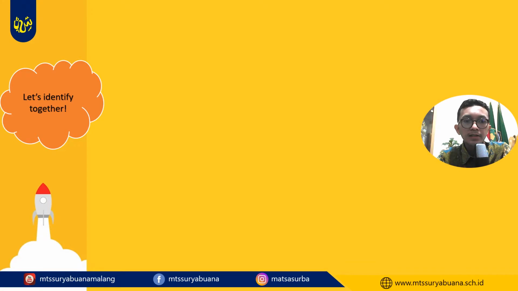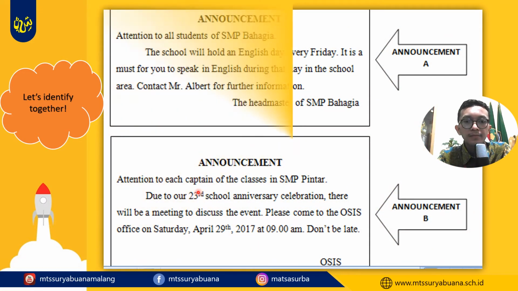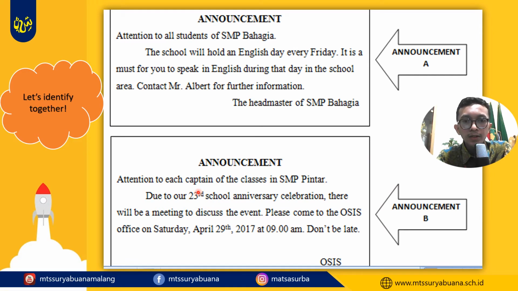Well, students, let's learn more about announcements. Let's identify together these two kinds of announcement, announcement A and announcement B. Here, what you have to do is identify the structure of this text. Let's do it together. Starting from announcement A, I will read this text for you.